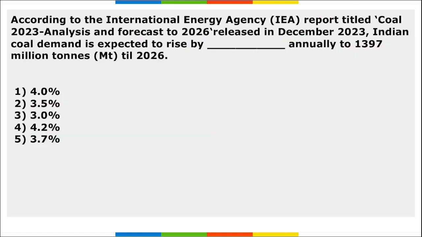Next, according to the IEA, International Energy Agency report titled Coal 2023 Analysis and Forecast to 2026 released in December 2023, Indian coal demand is expected to rise by how much annually to 1,397 million tons till 2026?